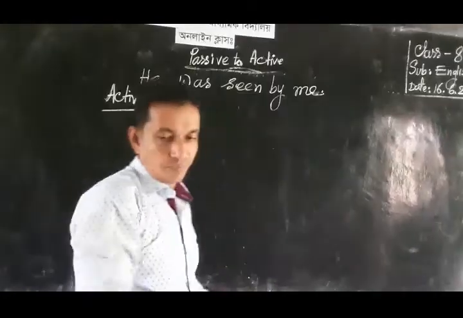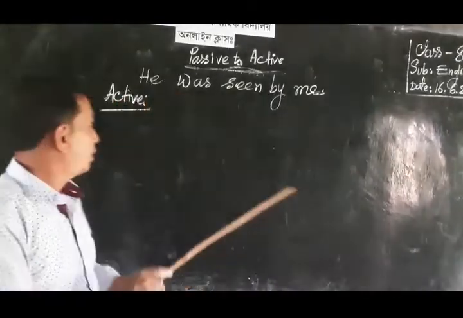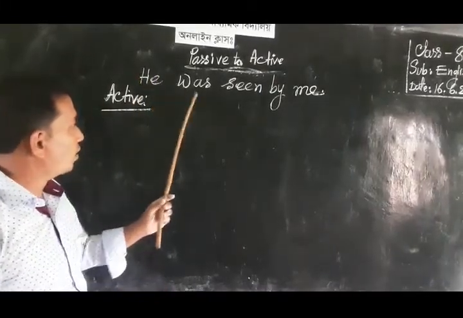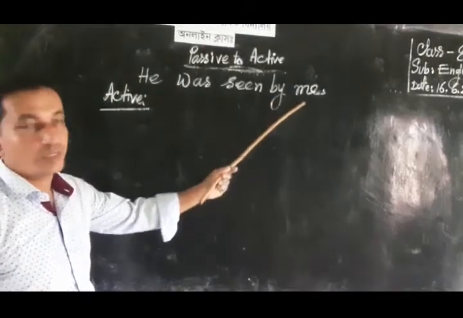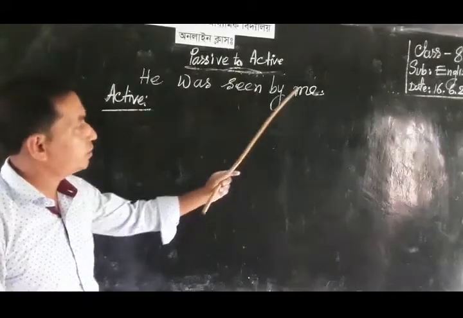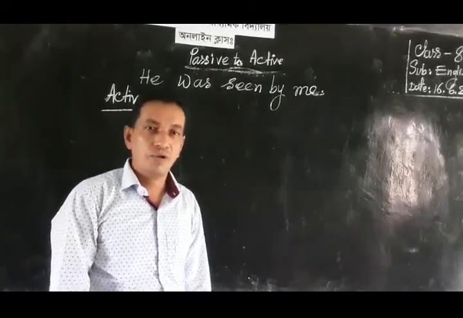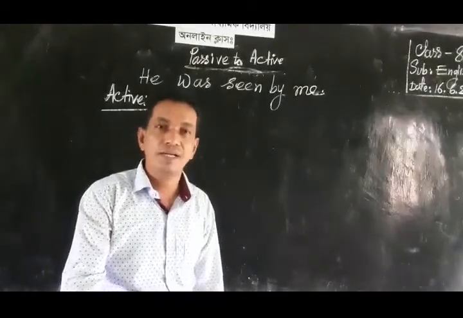Dear learner, look at the example. I have written, he was seen by me. He was seen by me. This is the example of passive voice of past indefinite tense.